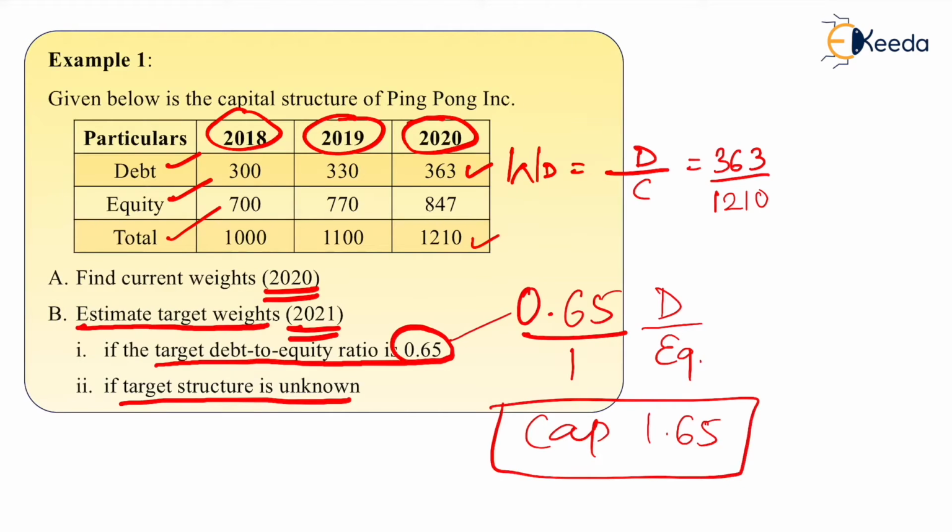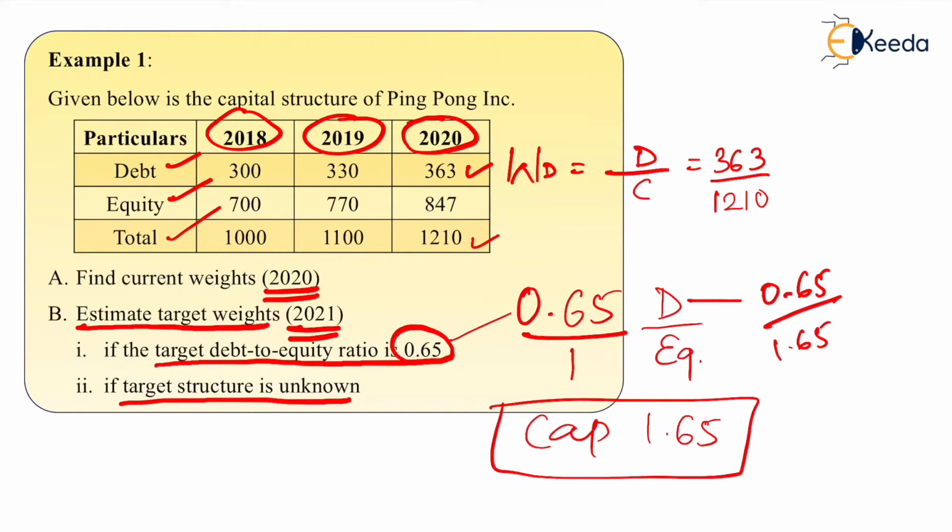If debt is 0.65 and equity is 1, total capital is 1.65. So now you can find the weights. How do you find the weight? Debt 0.65 divided by capital 1.65. This will be WD in this case. So these are different ways of finding out the target capital structures.